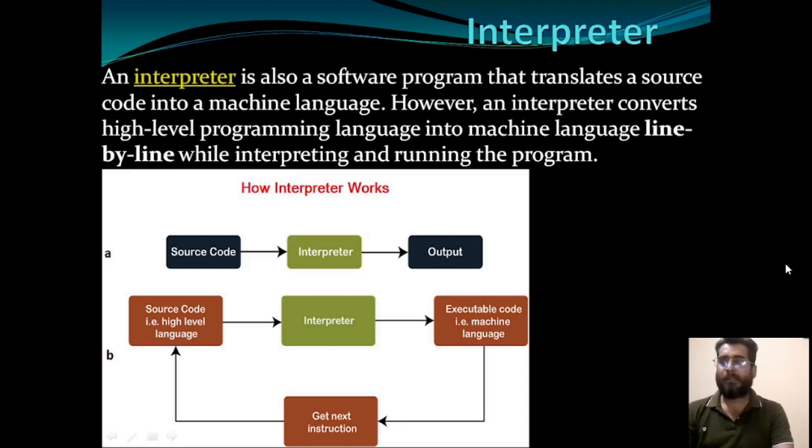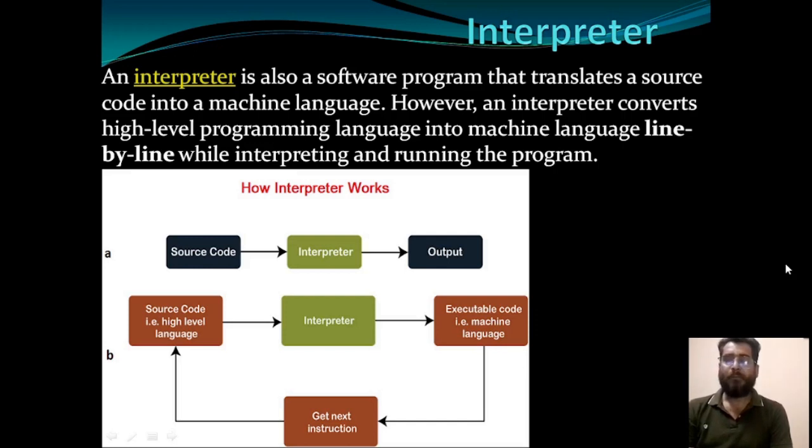However, an interpreter converts high-level programming language into machine-level language line by line. Compiler will convert your whole source code into machine code all at once, while interpreter will convert your source code into machine code line by line. Okay, this is the first difference between compiler and interpreter.